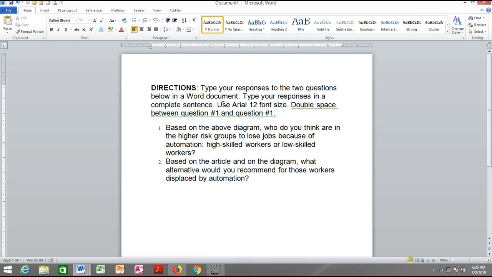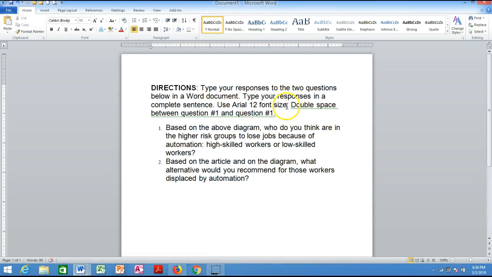just looking at things. You're able to do some things like discussion board, but you won't be able to upload the document the way it's supposed to look. All right, so I want you to be aware of that. So that's number one, making sure it's in a Word document that is on a platform such as a laptop or a tablet, but certainly not your cell phone. Type your responses in a complete sentence, not just listing.